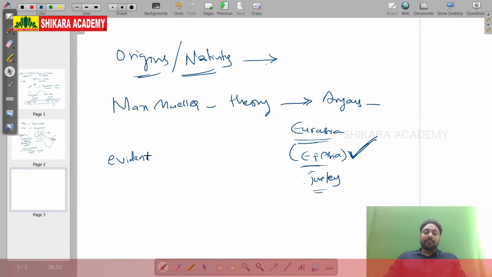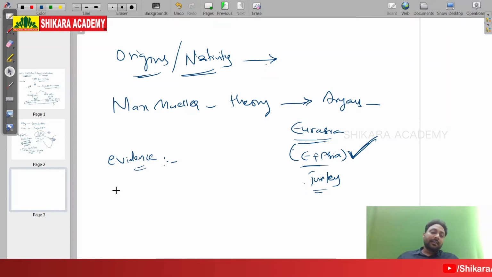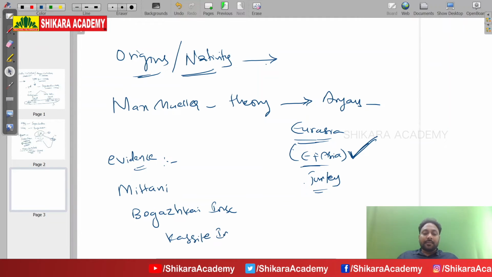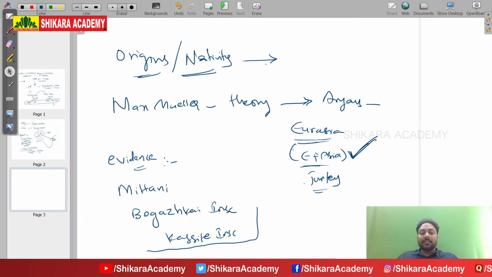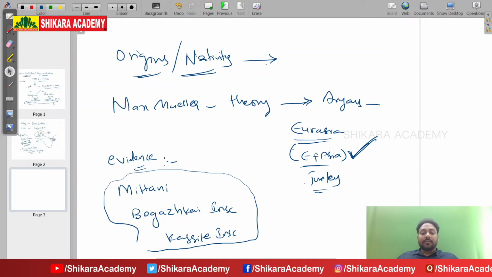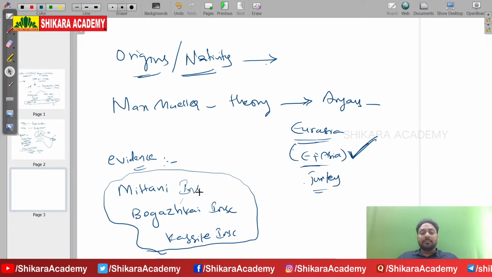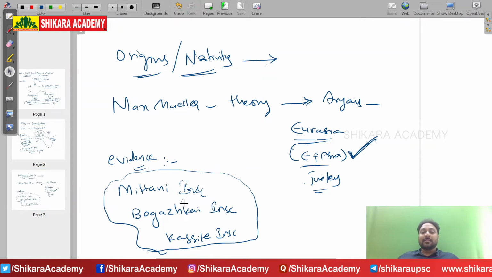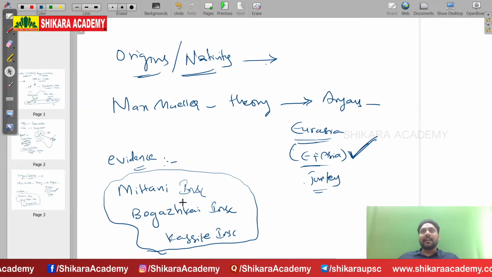What is the evidence? Bogazkoy inscription and Mittani inscription, Kassite inscription. All these are inscriptions which are giving the evidence that Aryans are coming from Central Asia.